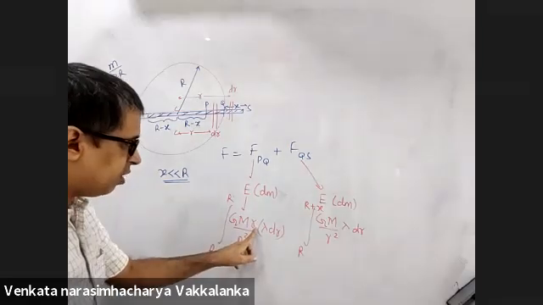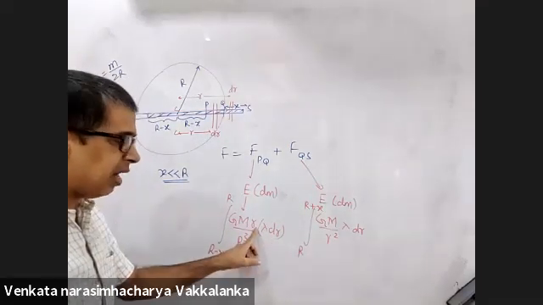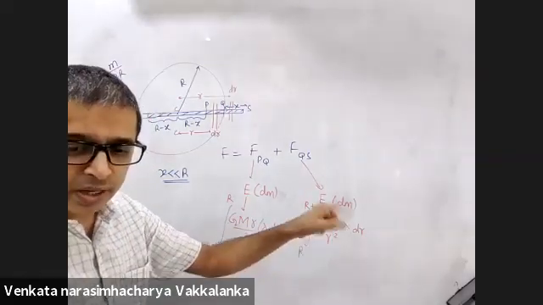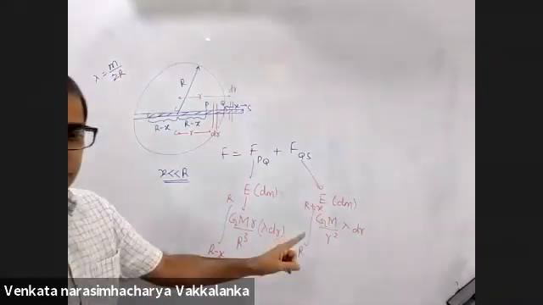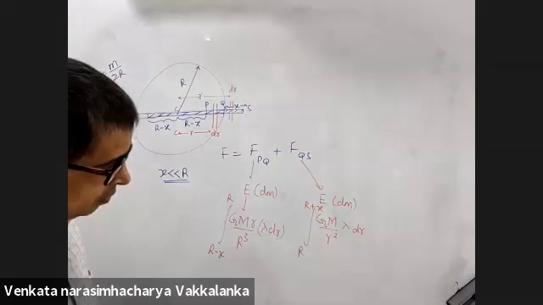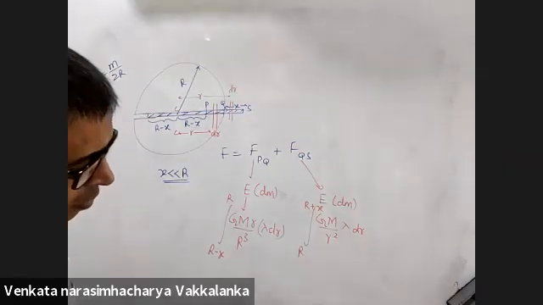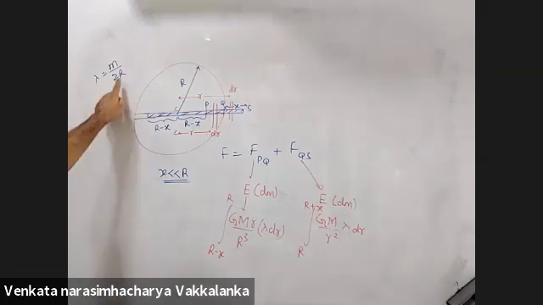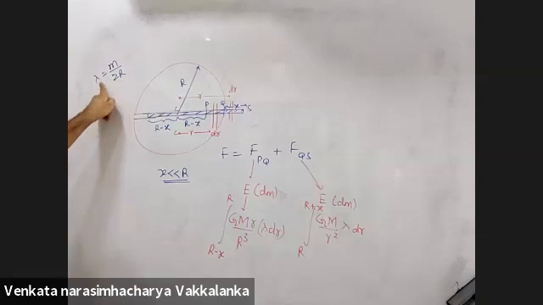Here integration of small r dr will become r square by 2. Here integral dr by r square is minus 1 by r. Substitute the limits, simplify, you get the answer. So finally, when we have got F net, that is restoring, and when we equate it to MA, M will be taken as lambda times 2R, right?